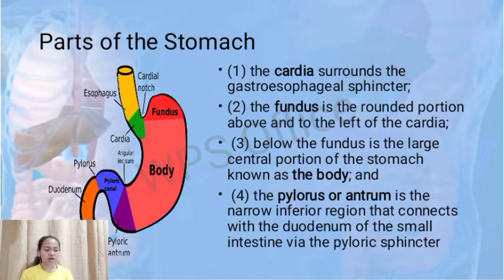Parts of the stomach. The first one is the cardia, which surrounds the gastroesophageal sphincter. Next is the fundus. It is the rounded portion above and to the left of the cardia. Below the fundus is the large central portion of the stomach known as the body. It is where the food is stored. Next one is the pylorus or the antrum. It is the narrow inferior region that connects the duodenum of the small intestine via the pyloric sphincter.